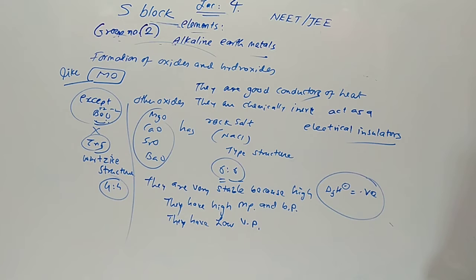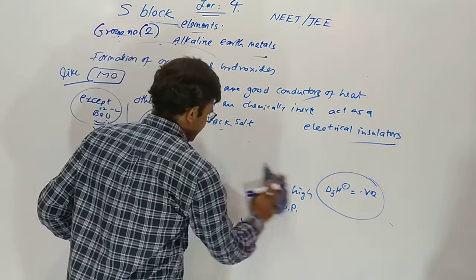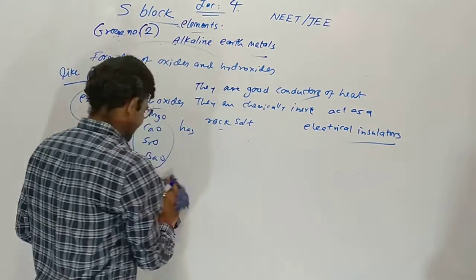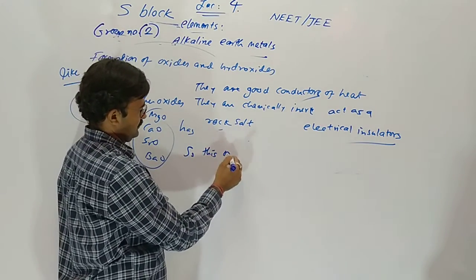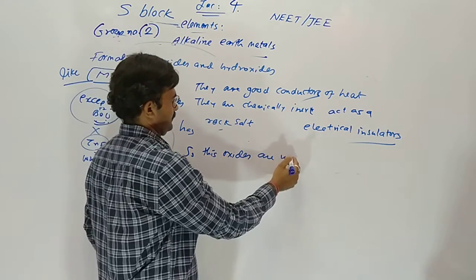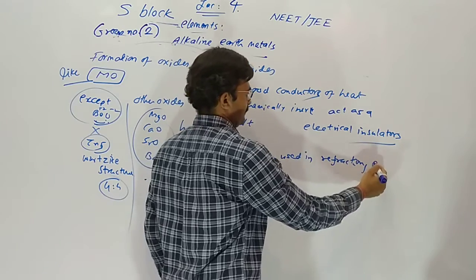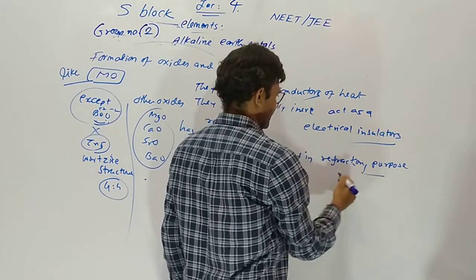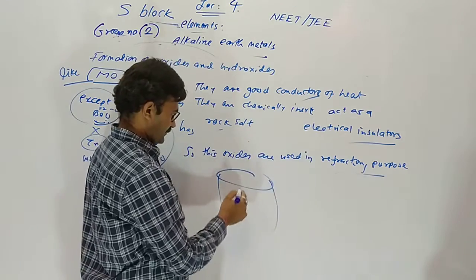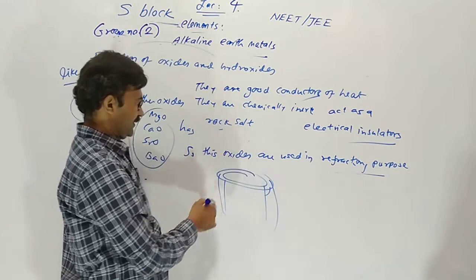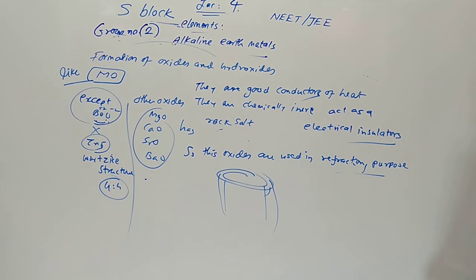So that is why these oxides are used for the basic lining of furnaces and hence used in refractory materials. So these oxides are used for refractory purposes. Means the furnace lining is made of this type of oxide. Why? It is highly stable at high temperature. It does not decompose.